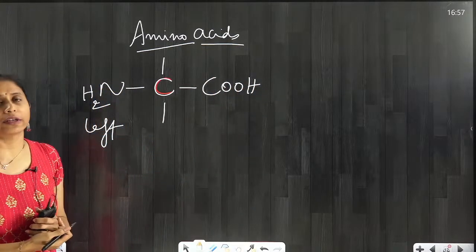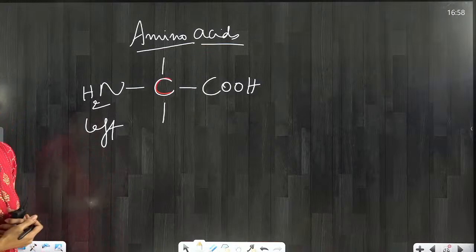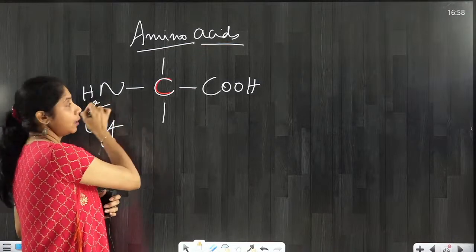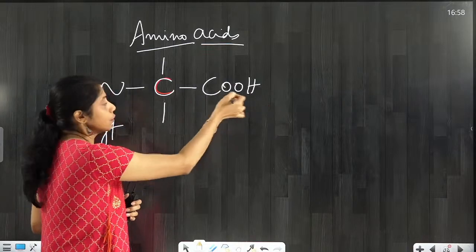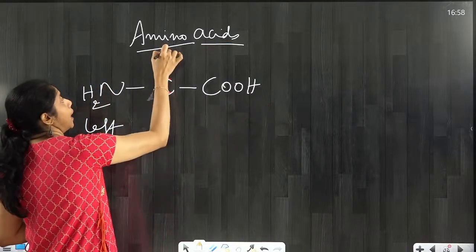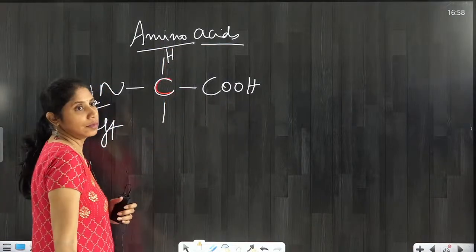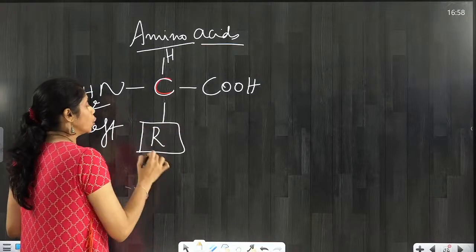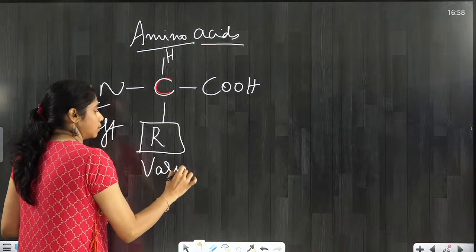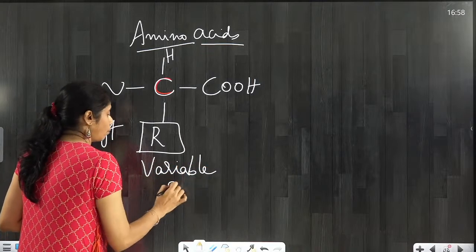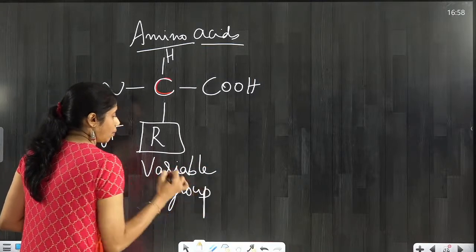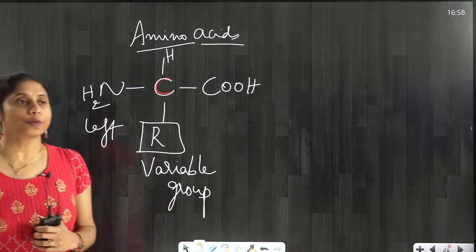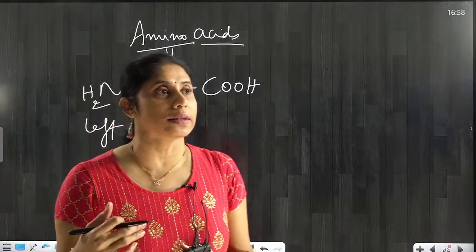This is a simplified version of amino acid structure. NH2 on the left hand side, right hand side COOH, and above hydrogen and down R. R is nothing but a variable group which you can write anything. These variable groups only will be deciding which amino acids are there.